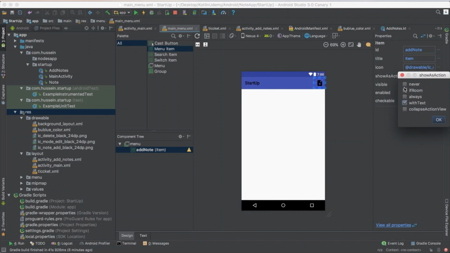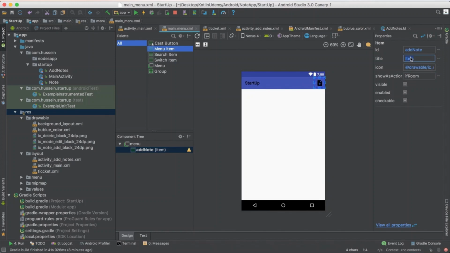withText will show the text for it if you have a text on the item, so you see both of them. But with collapseActionView, you'll never use that one. So for now, I use this one, always show it, and I give it the title add, because some old devices will not show the icon, so they will see an add button. So this is one menu item.